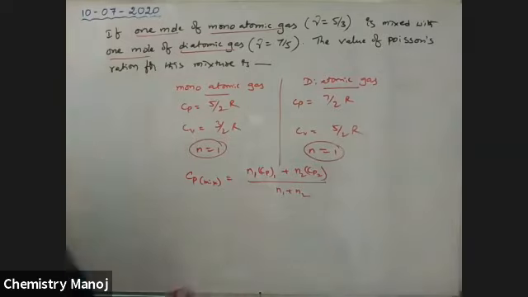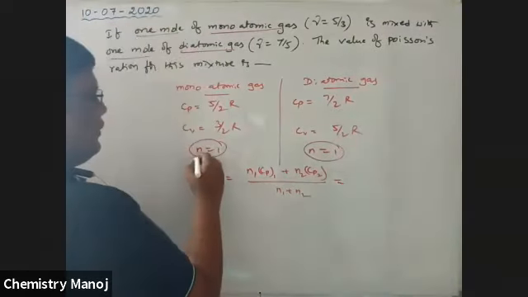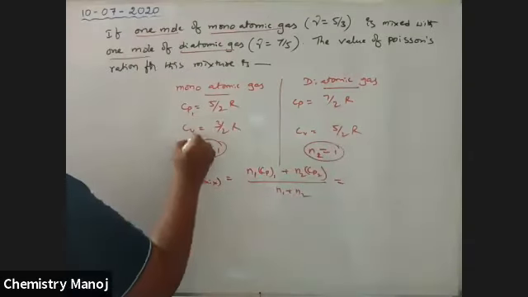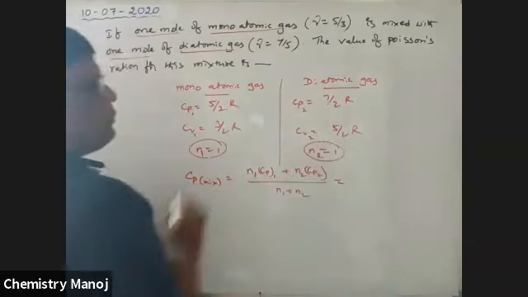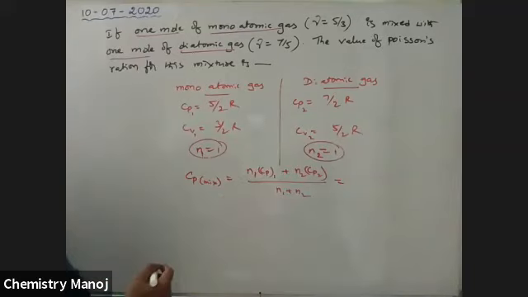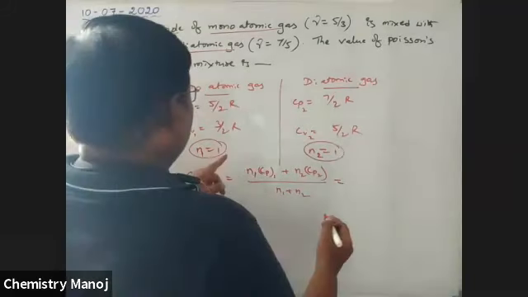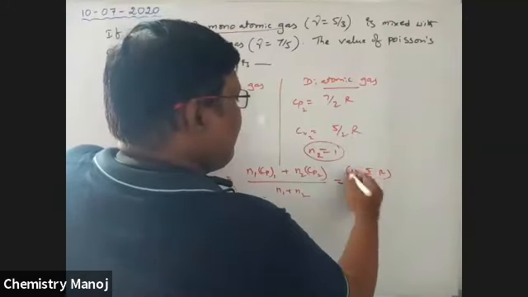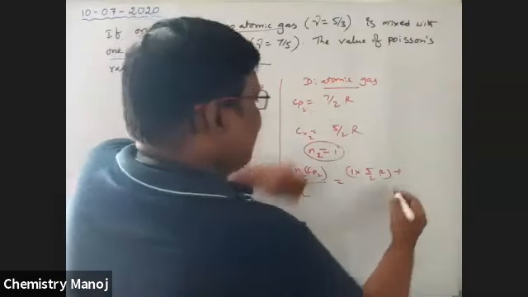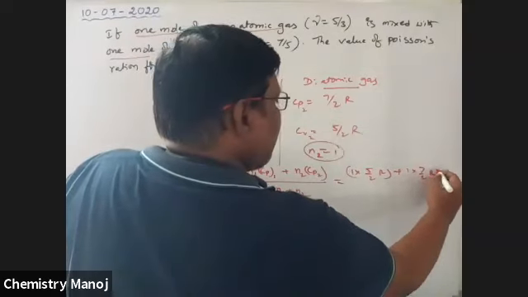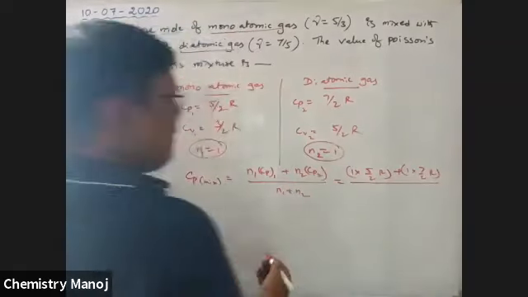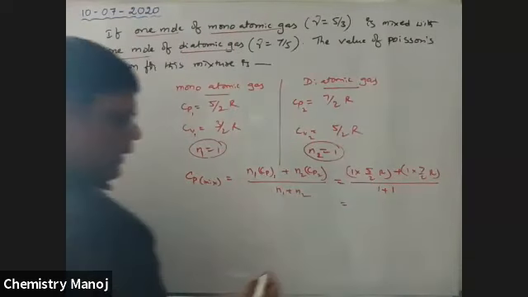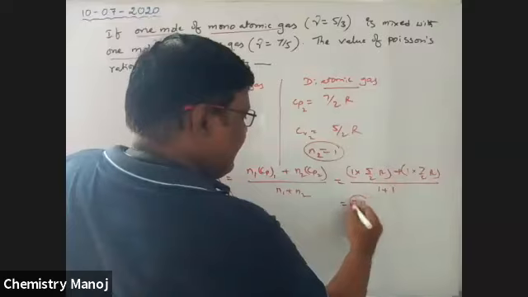Applying the formula, that is 1 into 5/2 R plus 1 into 7/2 R by 1 plus 1, which is equal to 3R. So Cp is 3R.